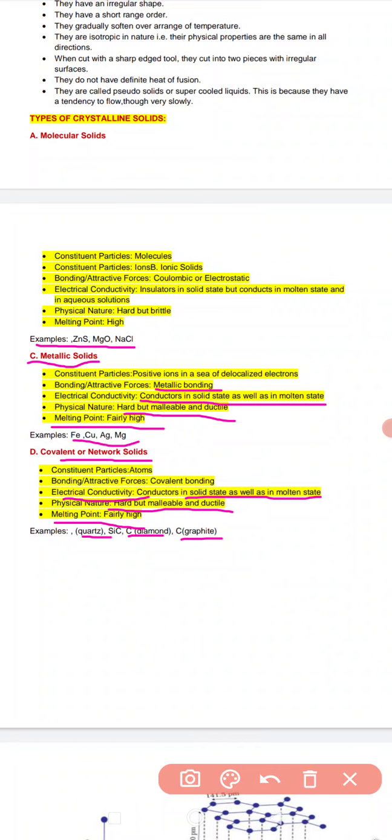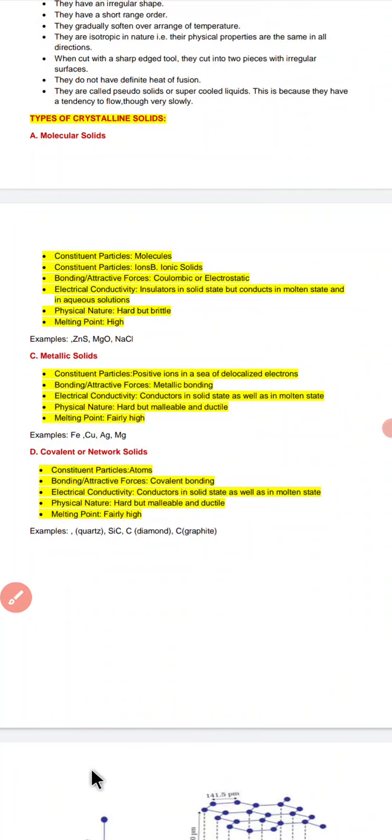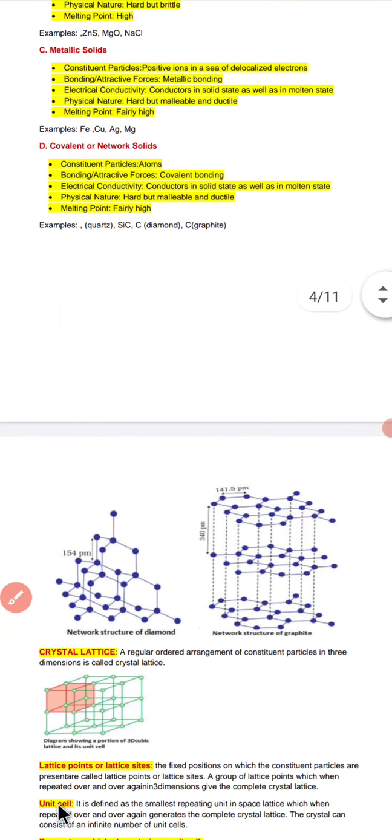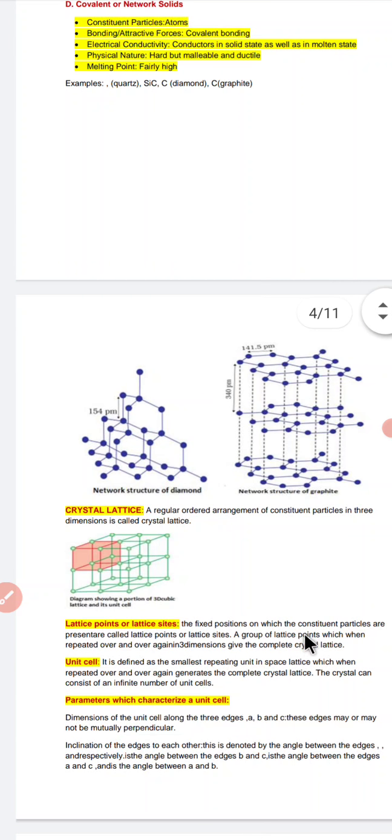Now some diagrams will make it clear to you. As you could see over here, this is the network structure of diamond. In diamond, we have a carbon that is bonded to 4 other carbons. Each of those carbons is again bonded to 4 others, so a continuous network is formed.